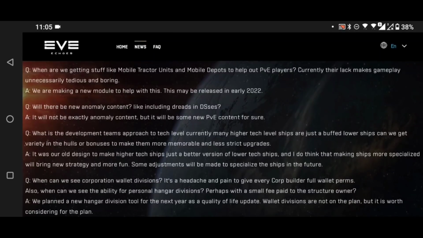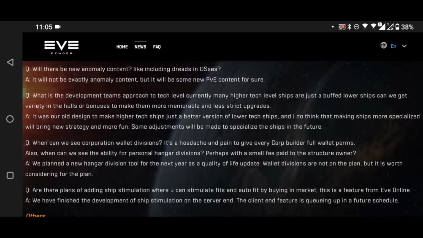The mobile tractor unit is all about looting. You drop it down and basically pull stuff in together, and then loot it all in one go. We're making a new module to help with this. This may be released in early 2022. Awesome, that could be pretty exciting. They put this down as something that would help with routing. I think this is possibly something they meant to say with looting, but we'll see. I'll be keeping my eyes open for that one.